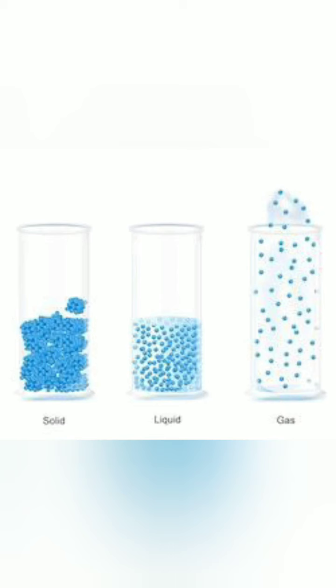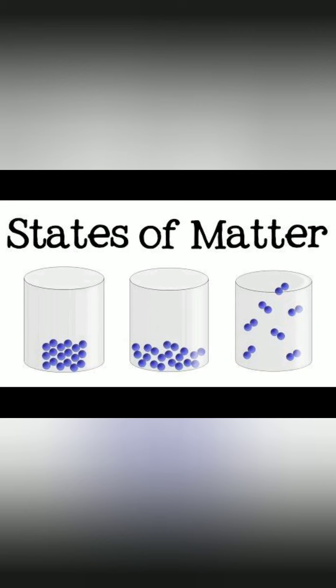Next point, the kinetic energy of the particles in liquid state is more as compared to solid state. That is, the particles in liquid state are less closely packed as compared to solid state. Because of this, the interparticle forces are weak. That is, the kinetic energy of the particles in liquid state would be more when compared to solid state.